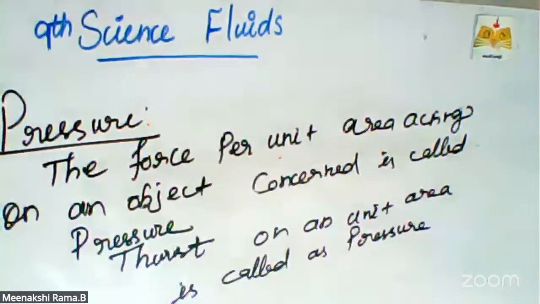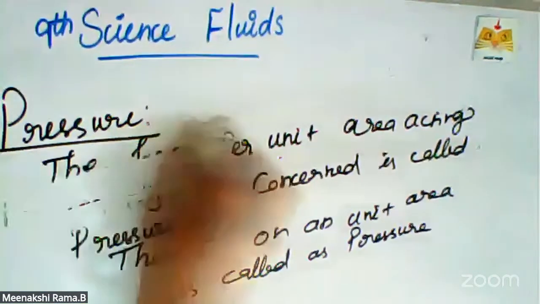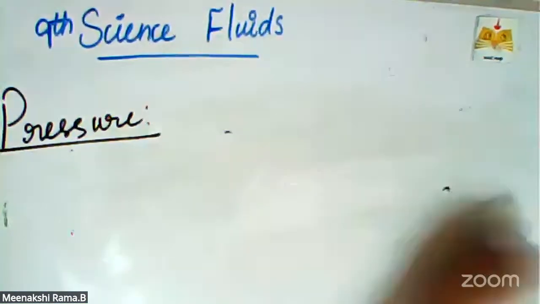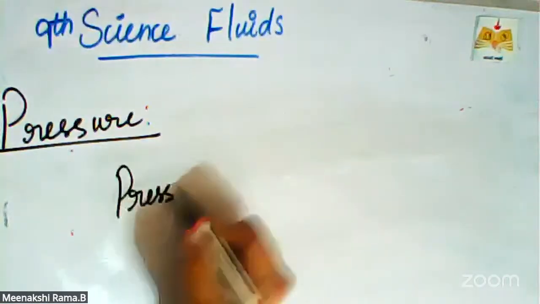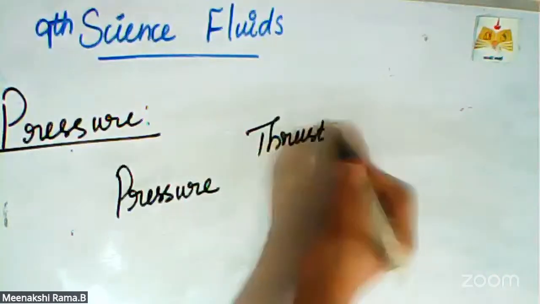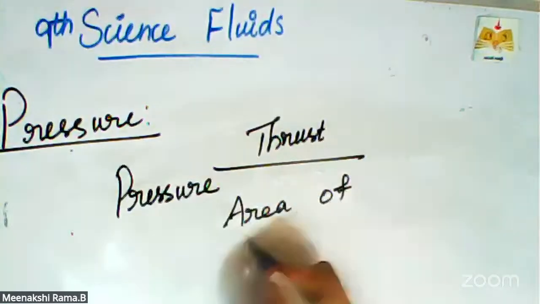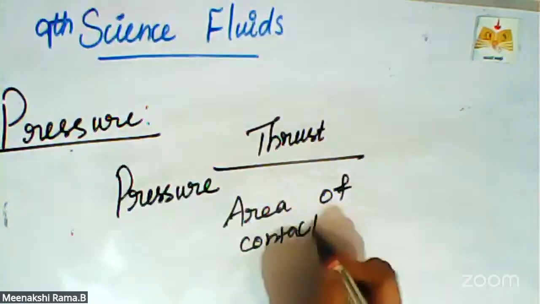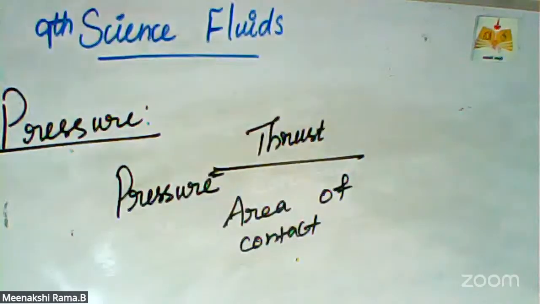So pressure is equal to thrust divided by area of contact. This is the formula of pressure.